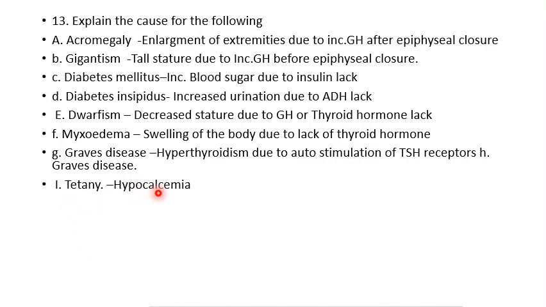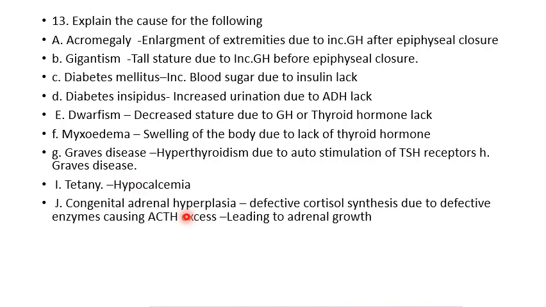Next is tetany, which is due to hypocalcemia. Tetany is a sign of hypocalcemia. Then congenital adrenal hyperplasia, it is due to defective cortisol synthesis due to an enzyme defect, and this leads to ACTH excess, and this ACTH causes adrenal gland growth. So adrenal hyperplasia will be there, and it is due to the defect in cortisol synthesis and defect in the enzymes. It's congenital.